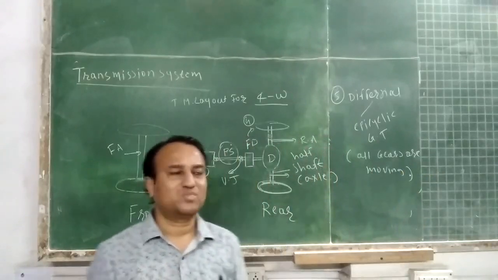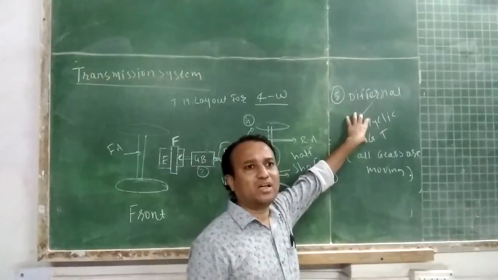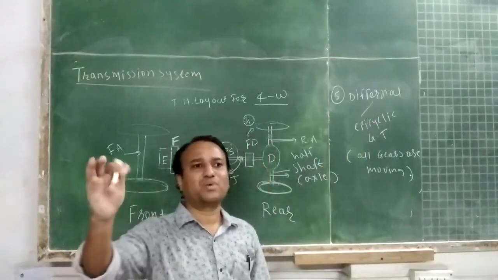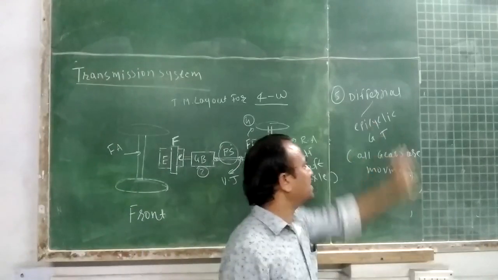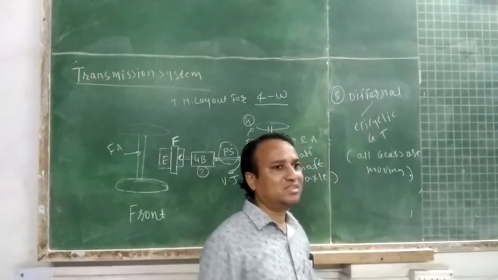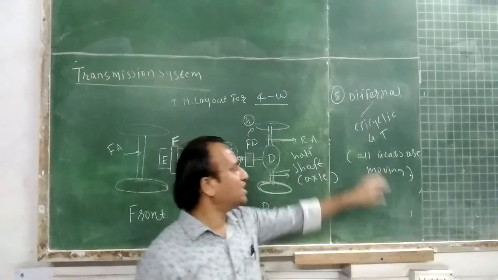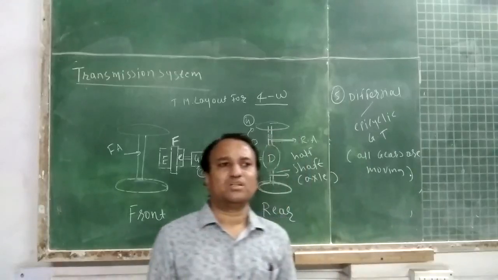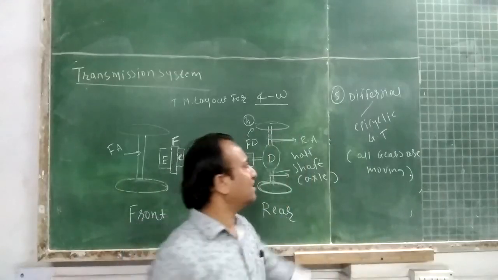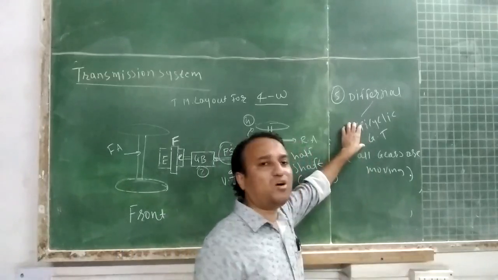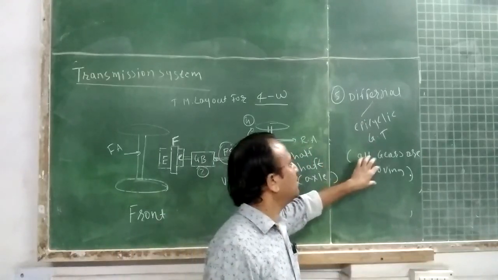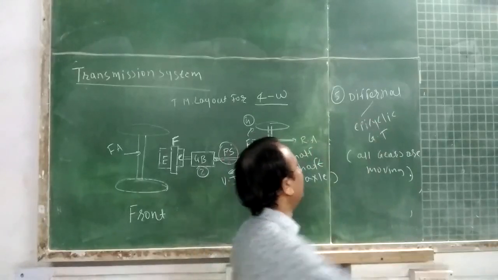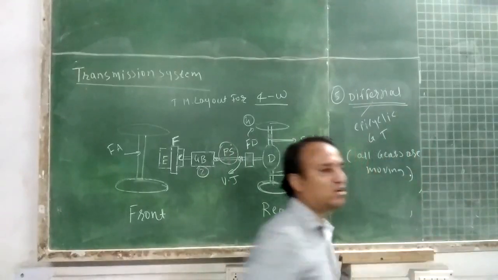Students, you already studied various types of gear train. The third category is the epicyclic gear train: first simple gear train, compound gear train, then epicyclic gear train. In epicyclic gear train, you have done the motion and force analysis, in which at least one of the gears is fixed. But if all the gears are moving, then the corresponding category of epicyclic gear train is called a differential, in which all gears are moving.